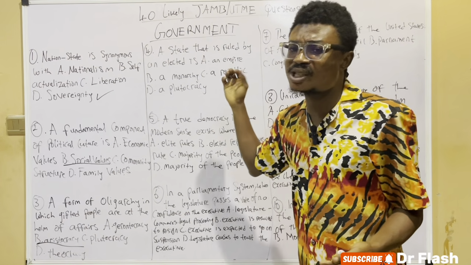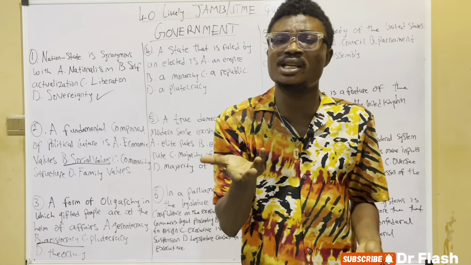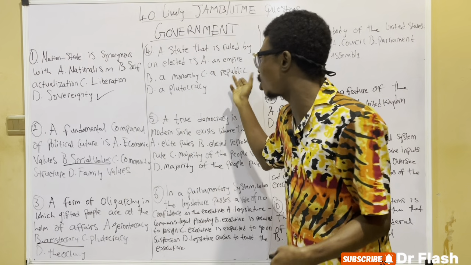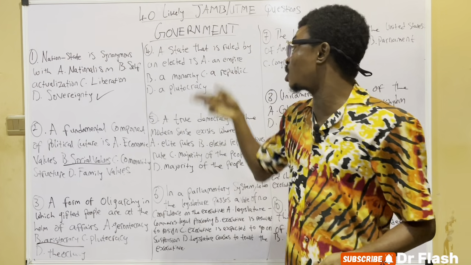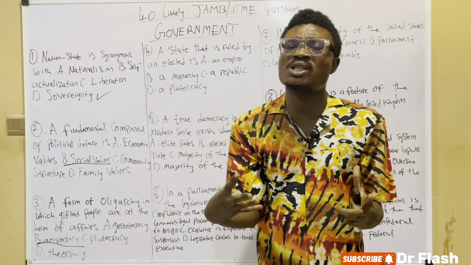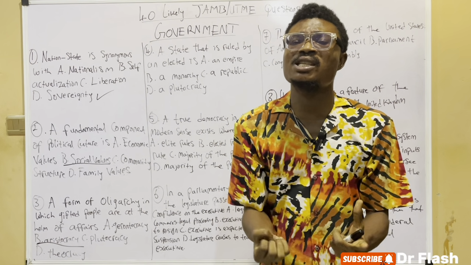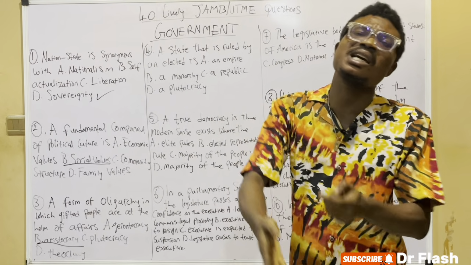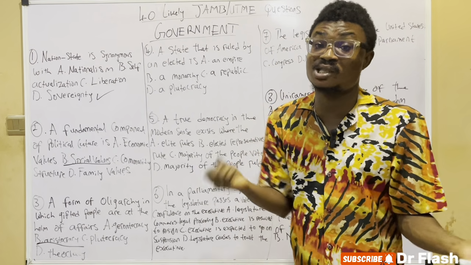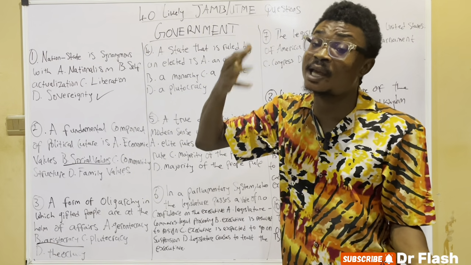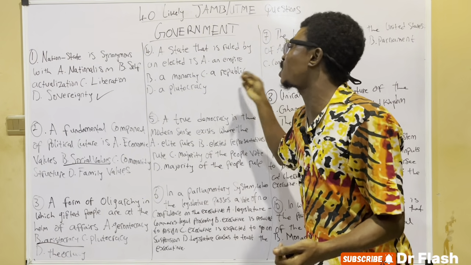But republic is a government that is ruled by elected representatives. A non-monarchical form of government is a republic. A republic is where we could say a state that is freely independent. A state that has gained independence is a republic. So any state that has gained independence is a republic, or a state of elected representatives is a republic, or a non-monarchical form of government is a republic.